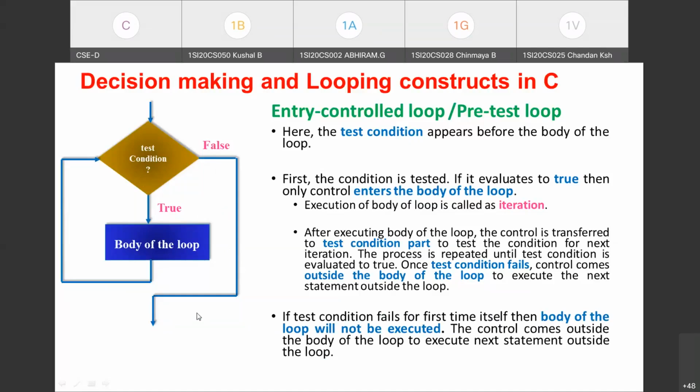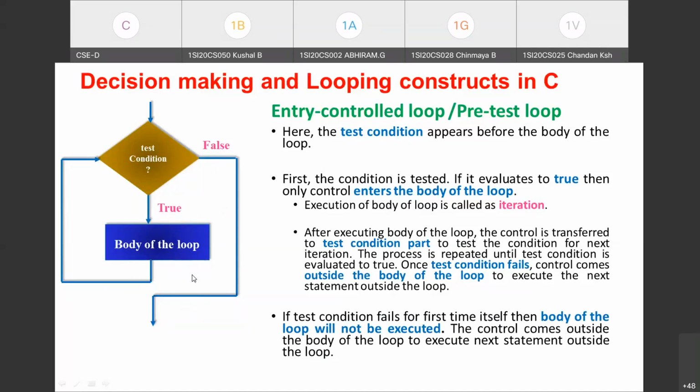I've already mentioned, if the test condition is a failure, that means if the first time itself the test condition is false, in that case the body of the loop will not be executed. So not even one time the body of the loop will be executed. The control will simply come outside the body of the loop.